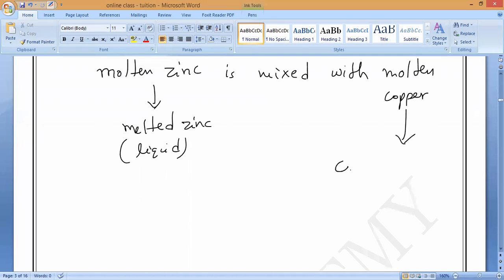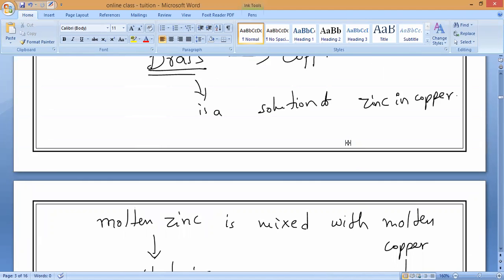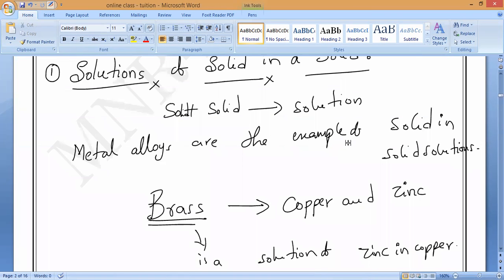it. Is it okay, all of you? That is what you have to remember. Cooling their mixture. So that is why it is an example of what? It is an example of solid solution. Please write it, all of you.